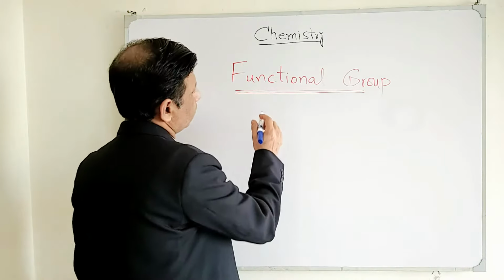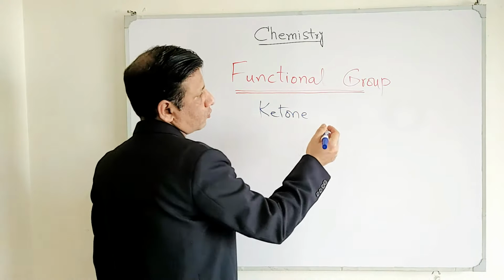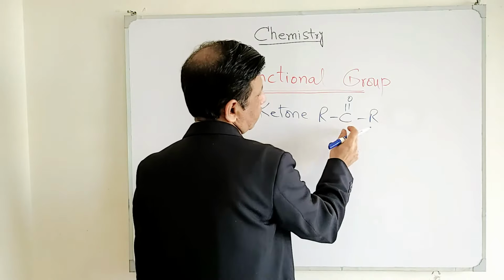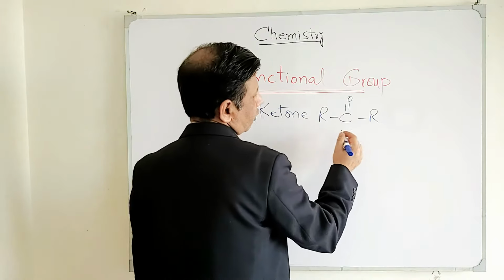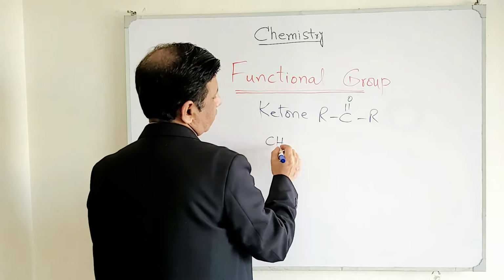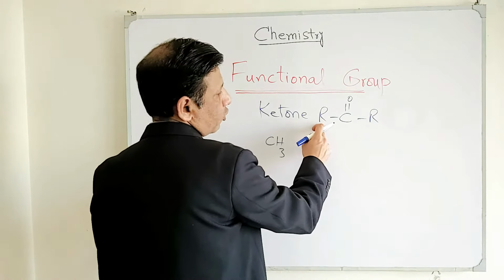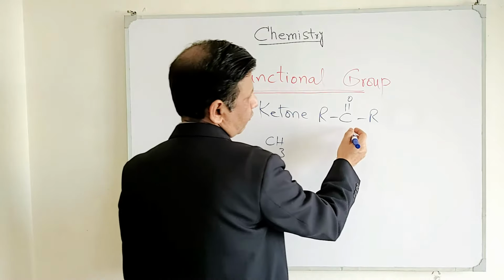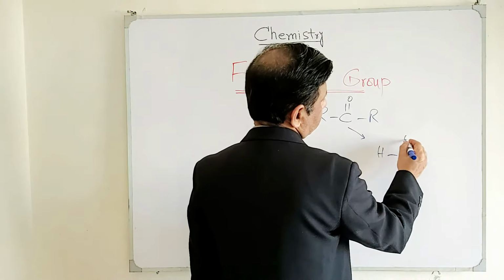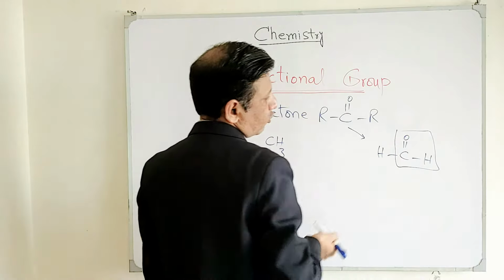And our next functional group is ketone, and we told you this carbonyl carbon, if it contains R on both sides of this C double bond O, this is what we call ketone, and its simplest example is CH3, because it's mandatory to have an R group here, because if we don't place R here and place H, the form will be different. For example, if I place H here, then C double bond O dash H, again you can see this becomes the functional group of aldehyde.